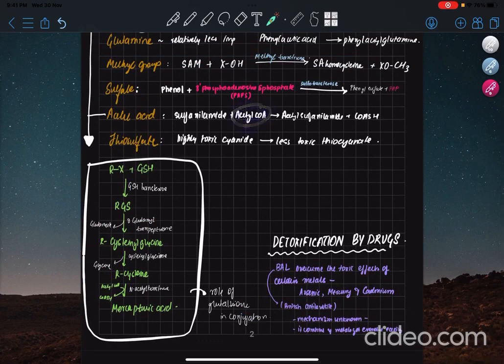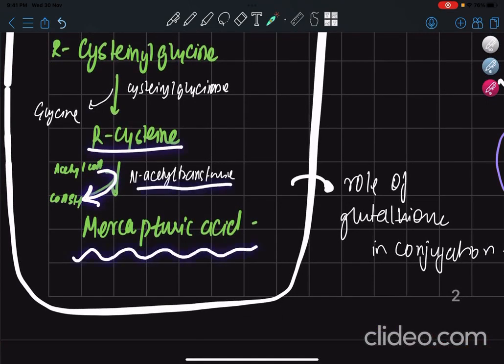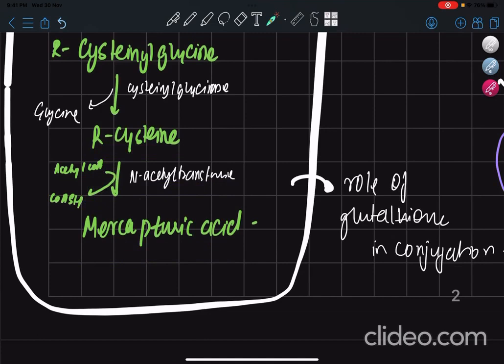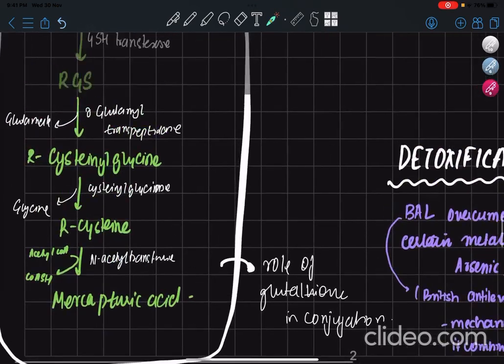One example here is with the sulfa drug. Sulfanilamide will give acetyl sulfanilamide. This is the conjugated product. This is excreted out. Even here, R-cysteine gets conjugated with acetyl-CoA. The enzyme is N-acetyltransferase and the product is mercapturic acid. So to form mercapturic acid, there are two agents involved, glutathione and acetic acid. Glutathione is itself the active compound, but acetic acid's active form is acetyl-CoA.